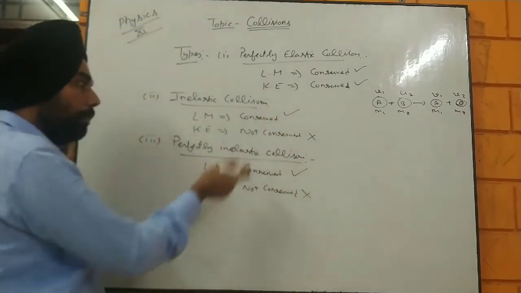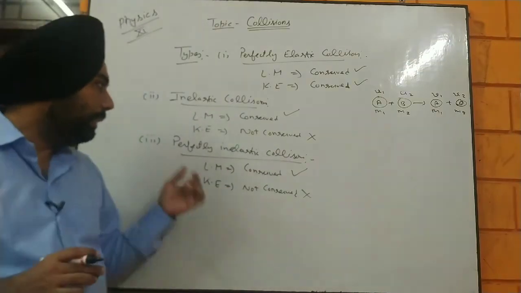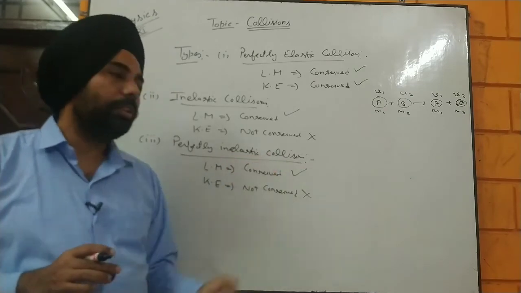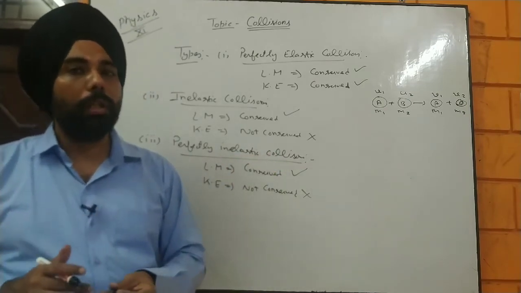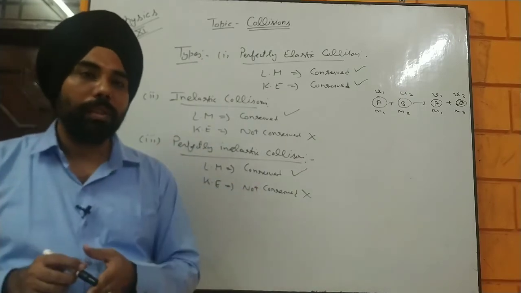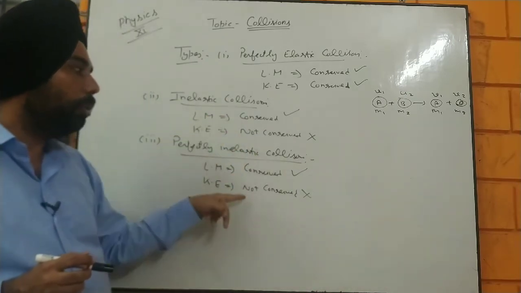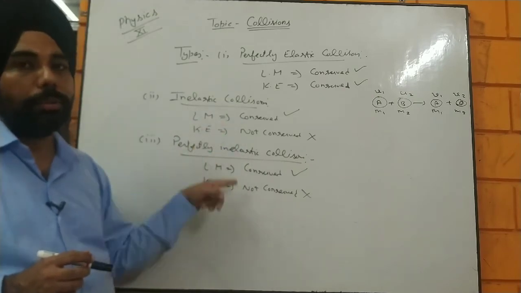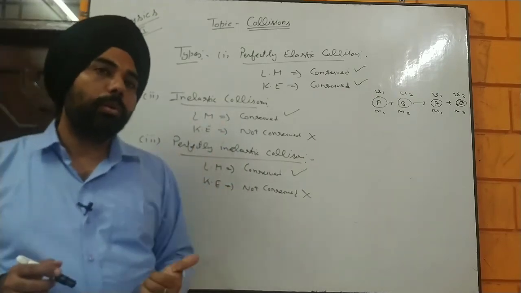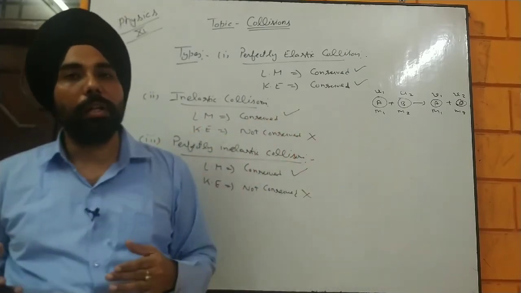Now what is the difference between that? The main difference is that in a perfectly inelastic collision, the two bodies stick together as one body after collision. That is the main point here. Although these terms are the same in both types, after the collision, the two bodies stick together as one body and move as one body.